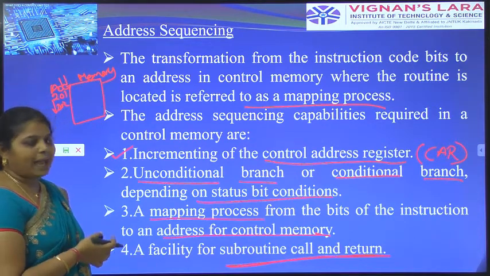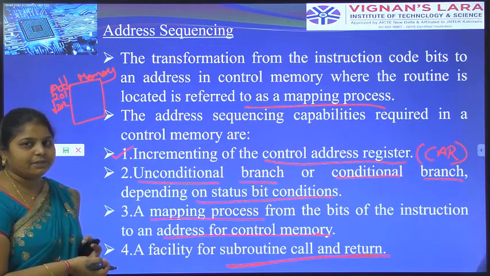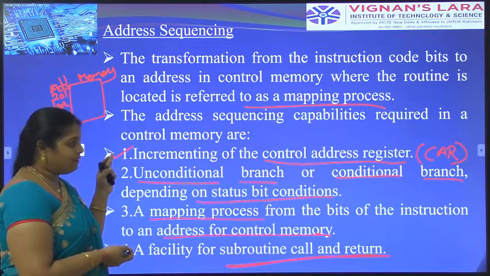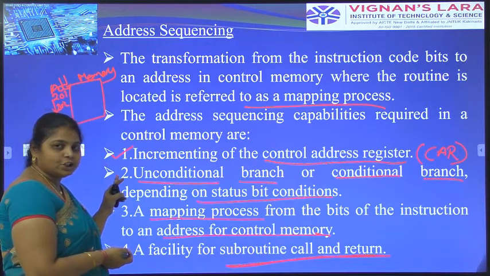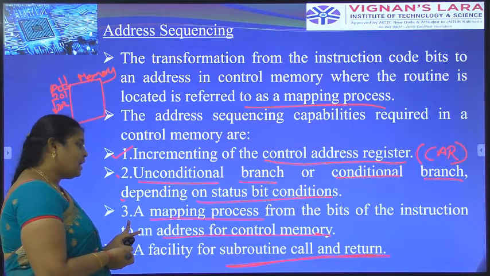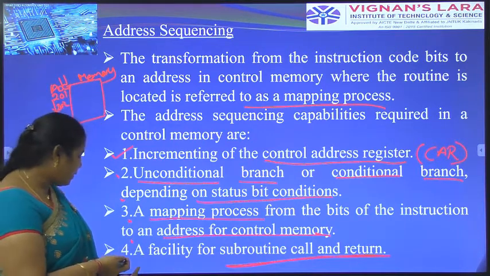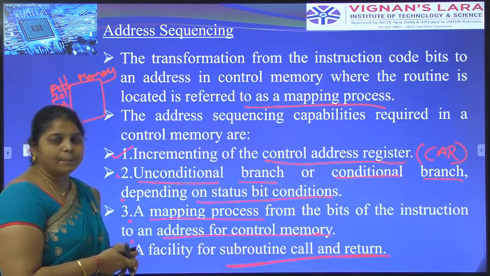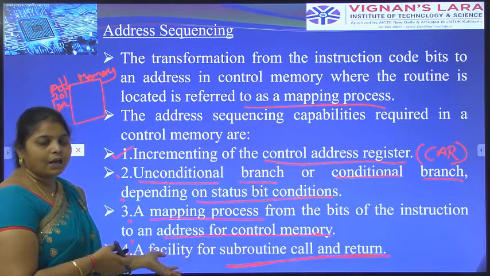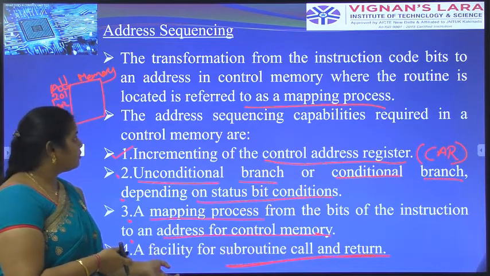These are the four capabilities required in the control memory for address sequencing. Incrementing the control address register, unconditional or conditional branch depending on status bit condition, next, a mapping process from the bits of instruction to an address for control memory, and next, a facility for subroutine call and return. Call and return shift instructions are available in the computer.